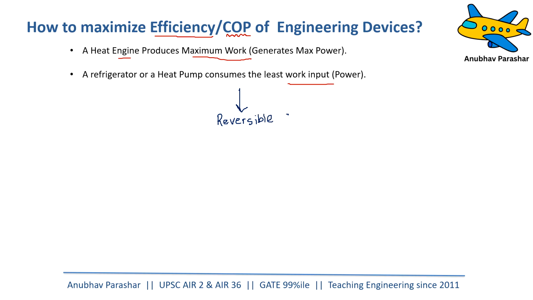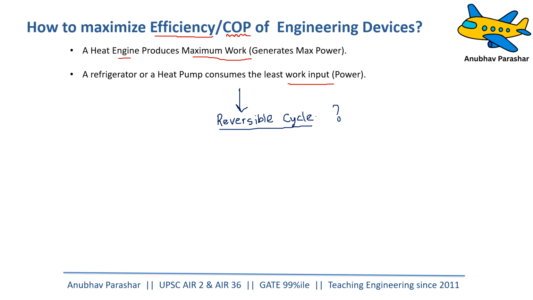Reversible cycle. A reversible cycle is a cycle in which all the processes can be reversed. What do you mean by reversible cycle? How to create a reversible cycle?